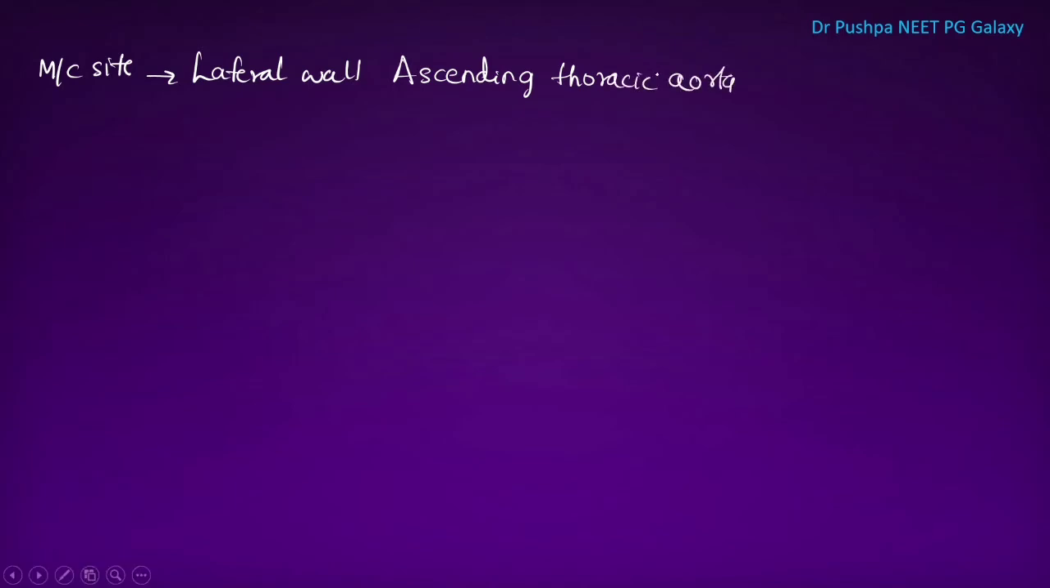The most common site of aortic dissection is the lateral wall of the ascending thoracic aorta. The most common site is the lateral wall of the ascending thoracic aorta. The most common risk factor is hypertension.